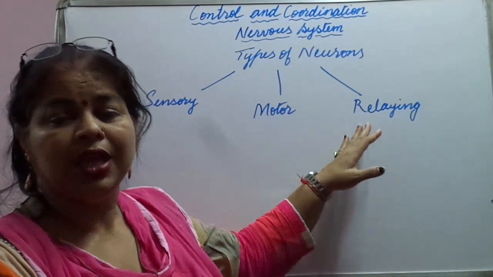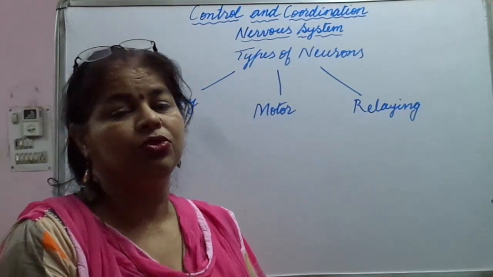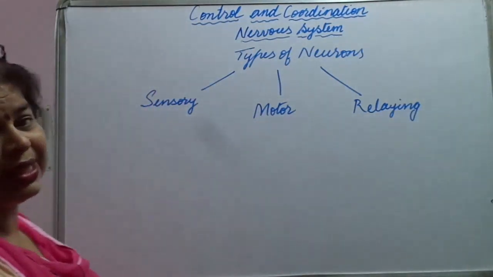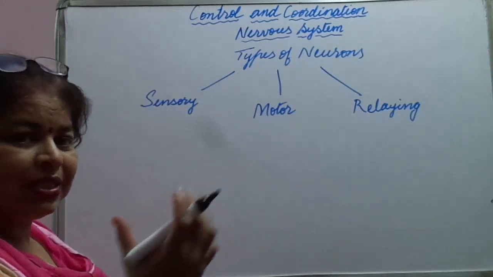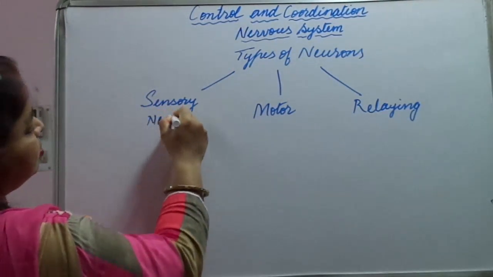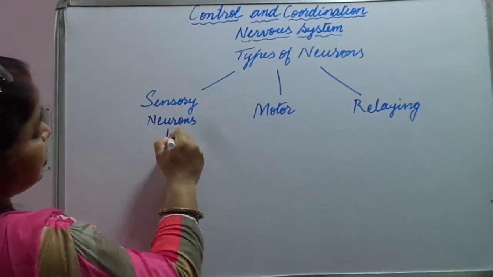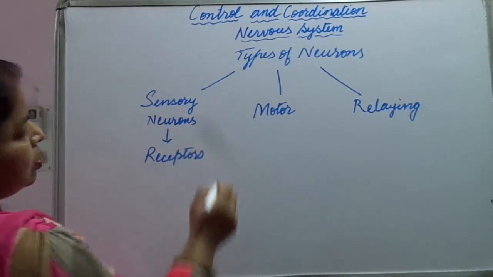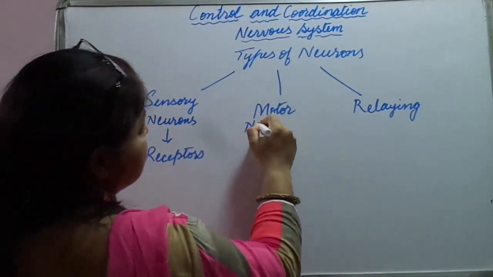And these neurons have other technical names also. What are they? Sensory neurons are always found in sense organs, which means they receive the stimulus. So we call them receptors. Okay. Motor neurons.